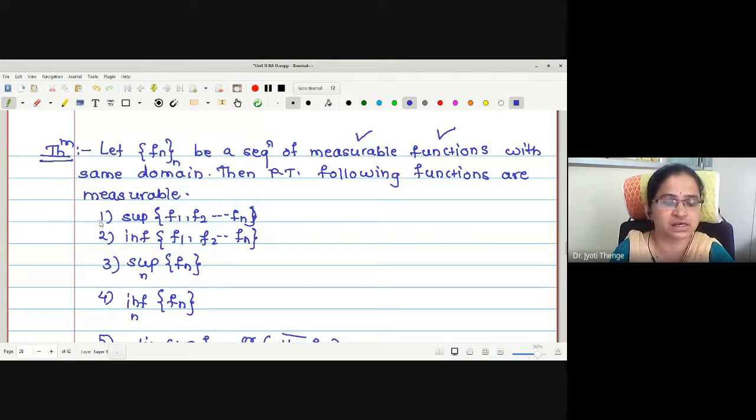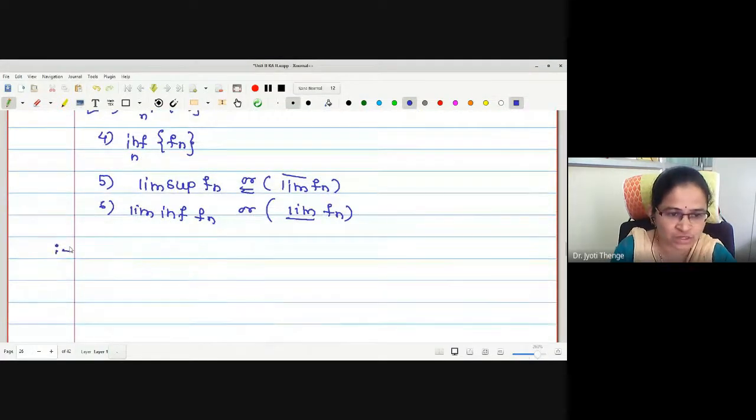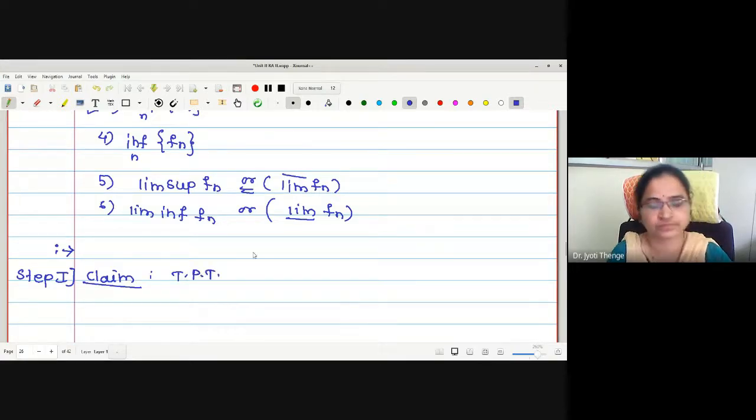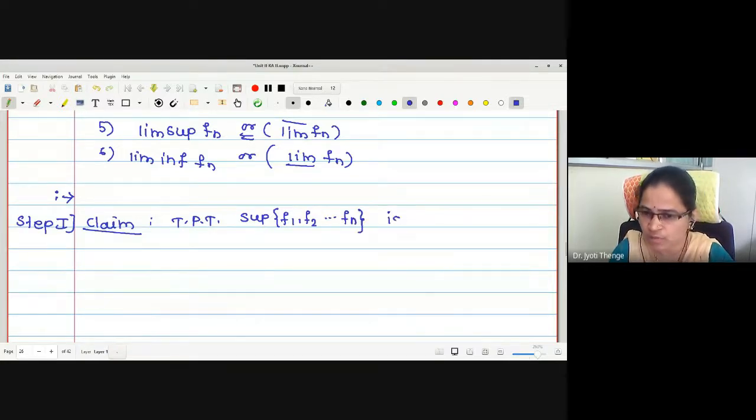In the first step, we are going to prove it for the supremum of the finite set f_1 to f_n only. And then in the third step, we are going to generalize it for an arbitrary set. Let me go stepwise to prove the result. In step 1, what is my claim? To prove that the supremum of f_1, f_2 to f_n is measurable.